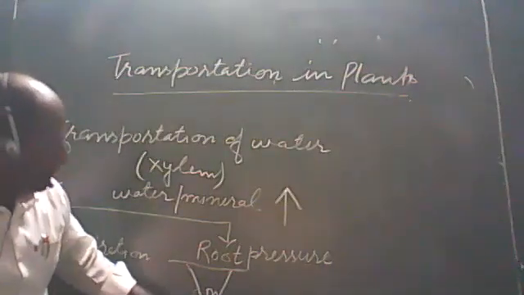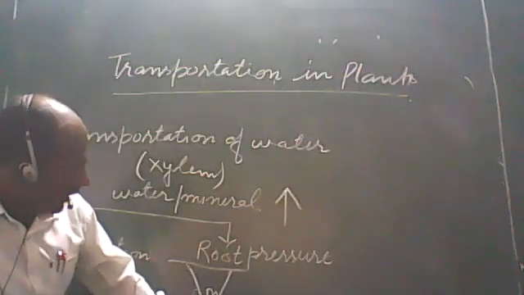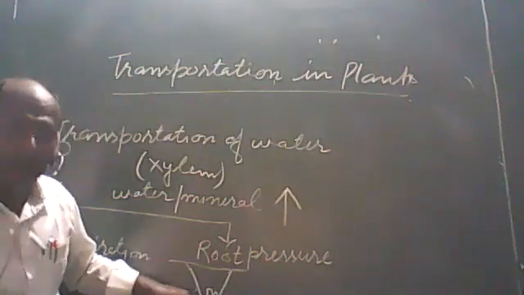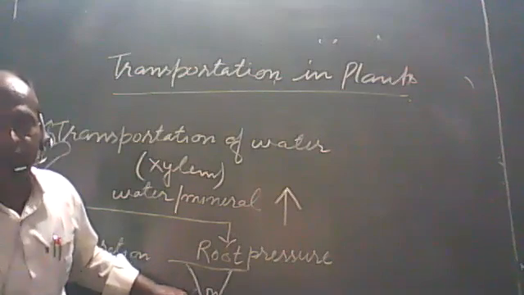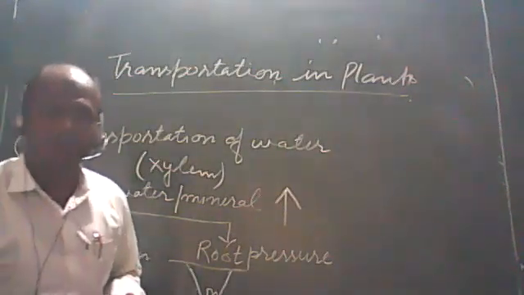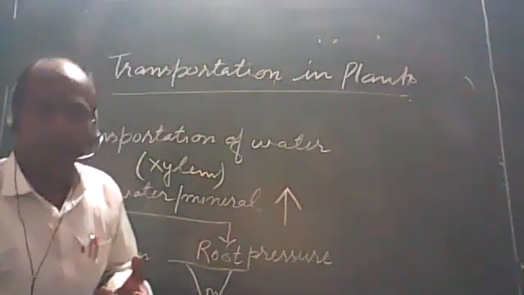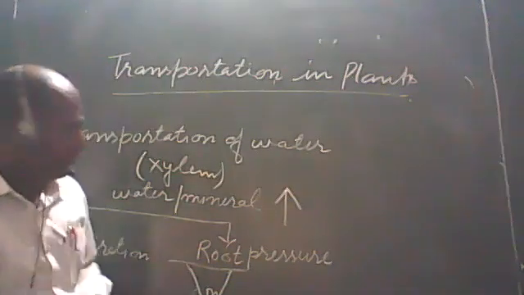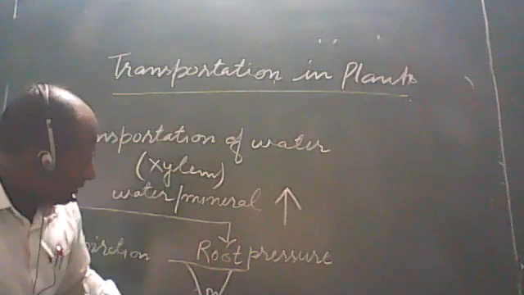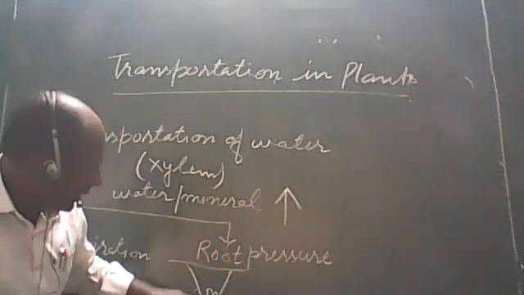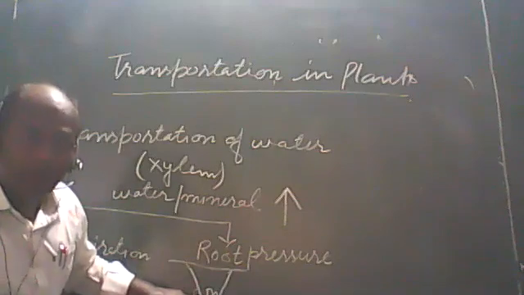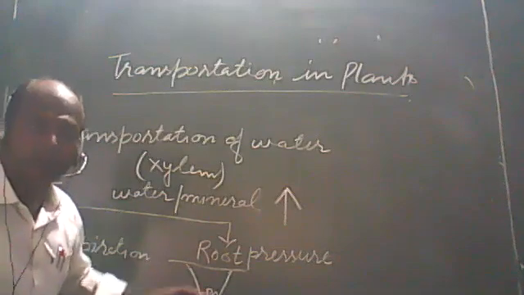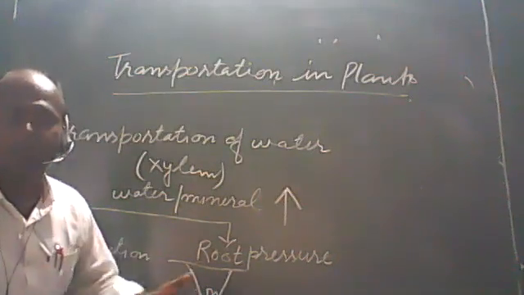Let us see what I was saying. When the root of plants absorb the mineral from the soil, at that time the concentration of mineral in the roots is higher. Because we have studied that when the amount of solute is higher, then the concentration of solvent is reduced. In that case, what will happen? The concentration of water is reduced in the root, and we know that when the concentration of substances is low, there is the movement of substance from high concentration to low concentration by the process of osmosis.